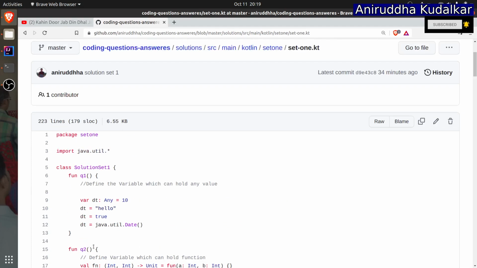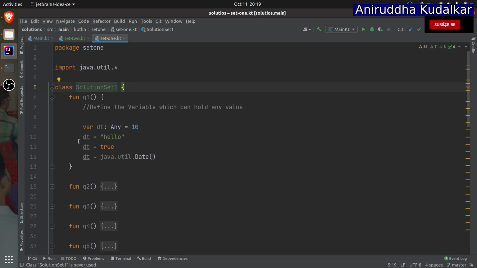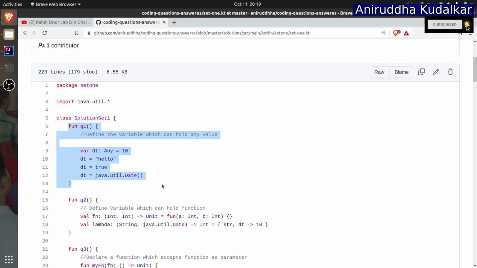See, question first, you can either check this or you can check this. If you want to print the output, just come here. Otherwise, Git is okay, no problem. So question 1: define the variable which can hold any value. Remember that in Kotlin there is an Any type, and to that type you can assign any value.